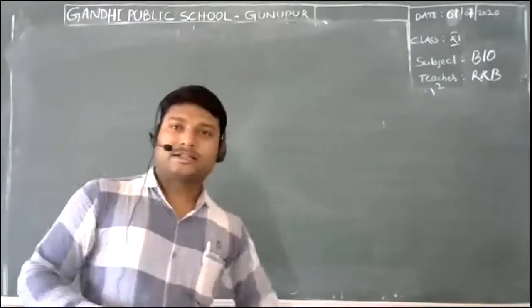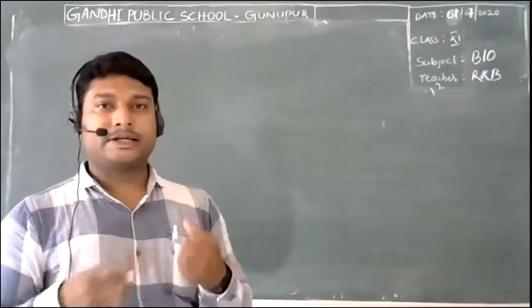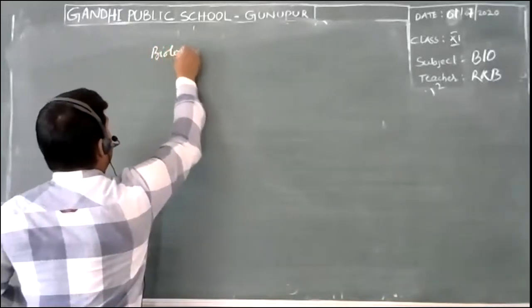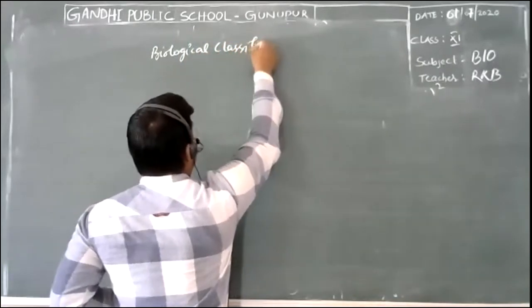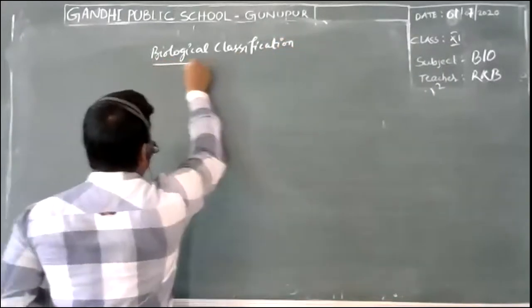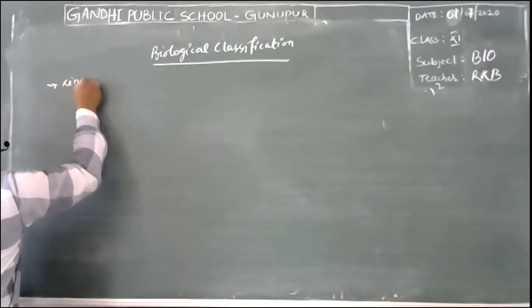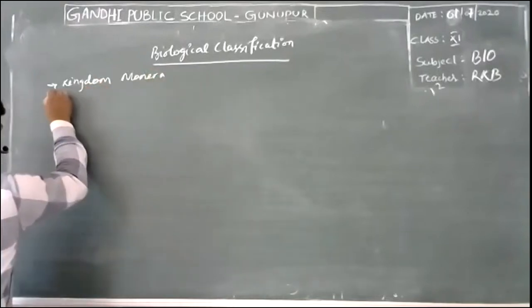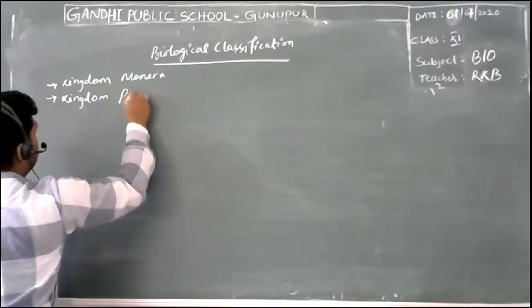So, good morning, students. Let's begin today's class. Today we're going to continue our understanding of the chapter on biological classification. If you remember, we are talking about the 5 kingdom classification system, and we have completed the first kingdom, Kingdom Monera. From there we will understand the next kingdom today, which is Kingdom Protista.